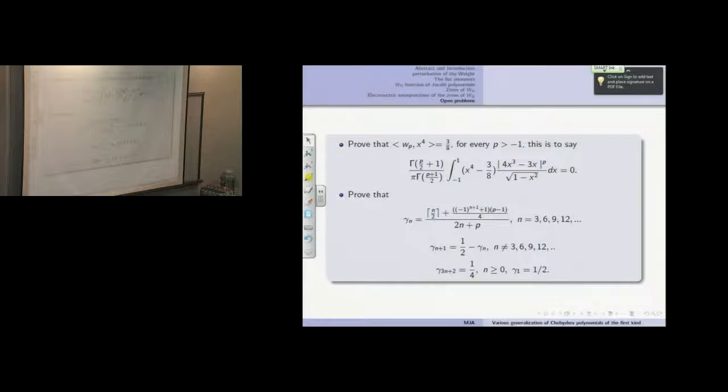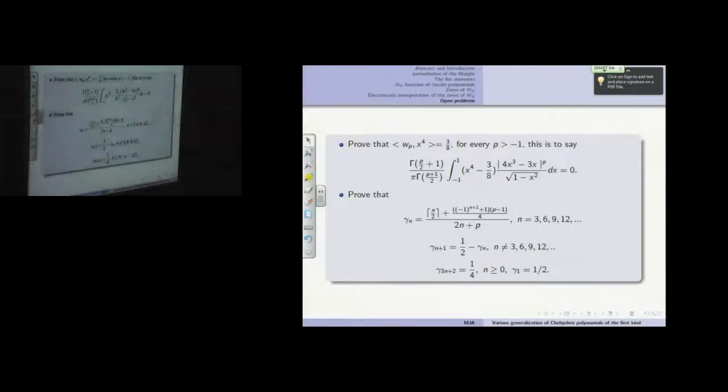Let's say here it is x to the power 4 minus 3 over 8 over square root of 1 minus x to the power... 0, because the moment of order 4 of this weight function is equal to 3 over 8. So you also have to prove that the gamma n's, the recurrence coefficients, which I spoke about earlier, is this ceiling. Ceiling means the upper integer part.